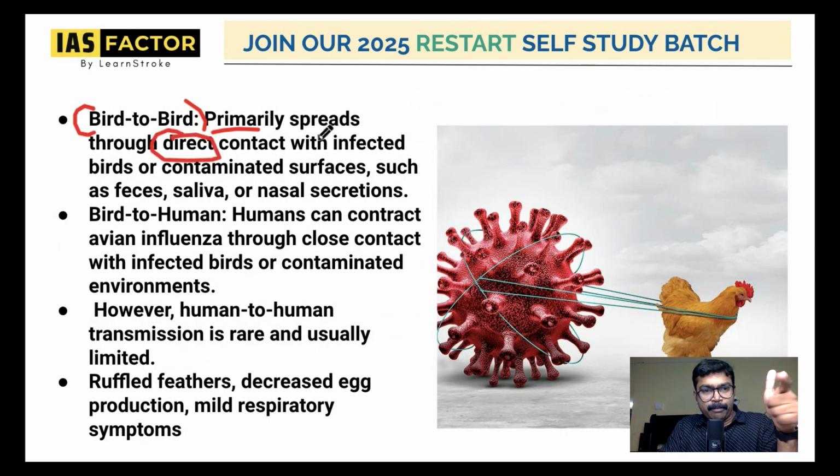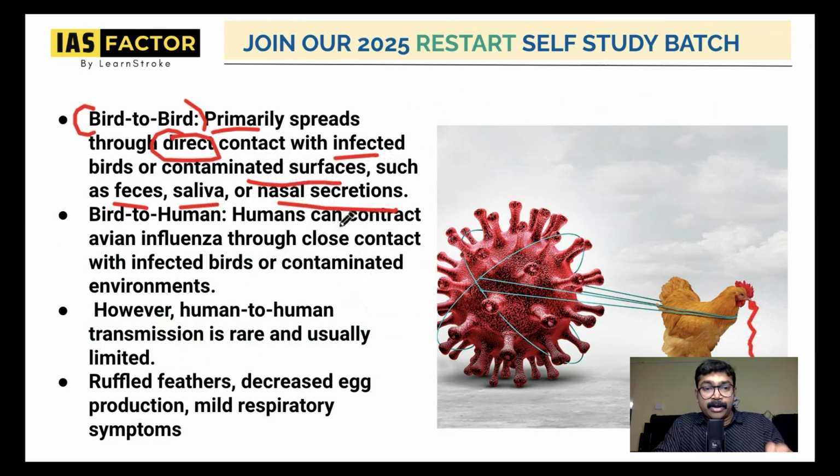It can spread from bird to bird through direct contact with infected birds or contaminated surfaces such as feces, saliva, or nasal secretion. You can see in this picture the nasal drops from the bird itself. It can be transmitted through saliva, feces, and also direct contact or contaminated surfaces.